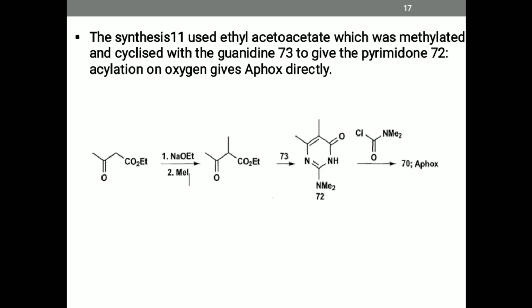The synthesis used ethyl acetoacetate, which is methylated and cyclized with guanidine 73 to give pyrimidone 72. Acylation gives F-hox directly, our main product.